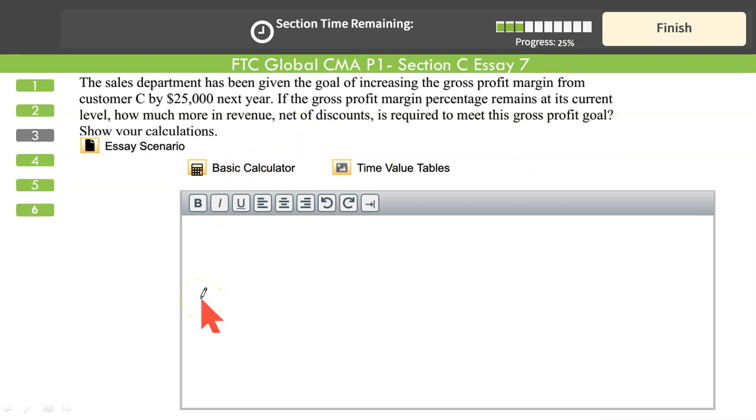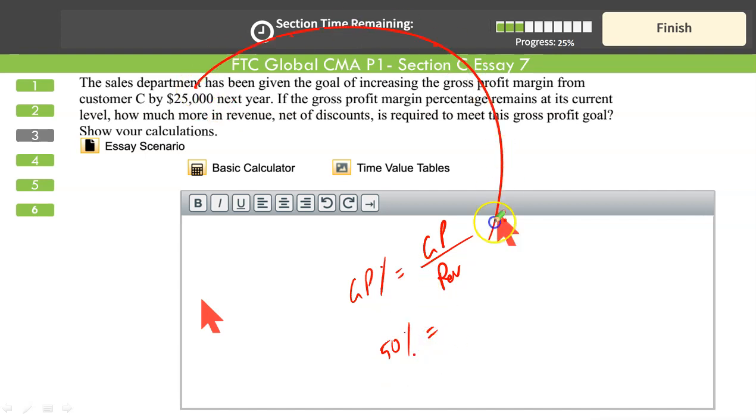So we know the formula: gross profit percentage is equal to gross profit upon revenue. Keeping the percentage same, we want to earn this much gross profit. Your revenue should increase by what? Make revenue the subject.